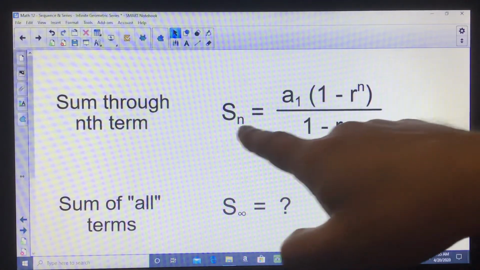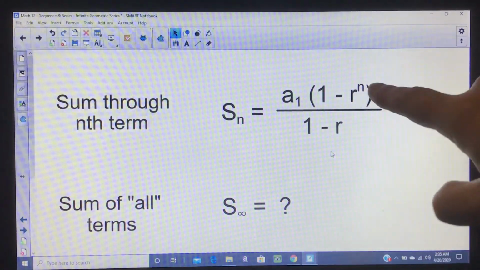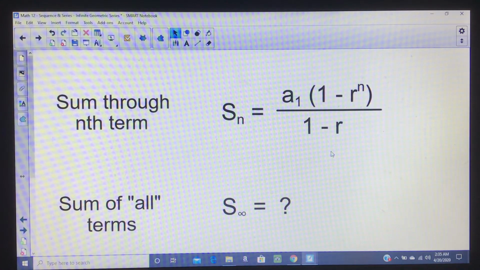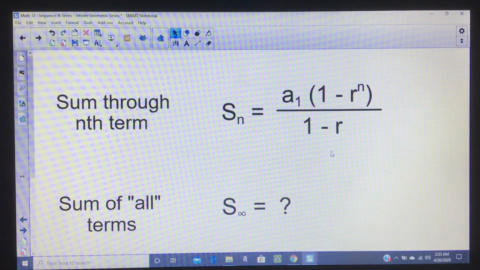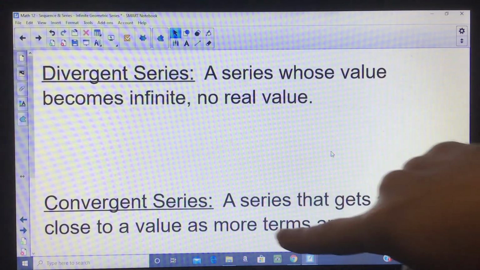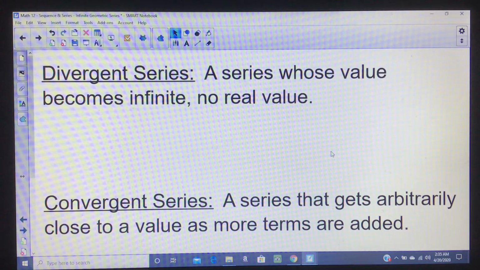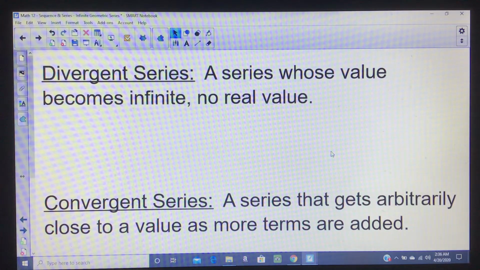You would know that if I want the first 20 terms, I need the first term, the common ratio, and that n value is given to me. Basically, I want a formula for what if I want to add up all the values. Now, if I want to add up all the values, I first need to answer the question: is that a meaningful thing to ask? If it's divergent, then no, there's not going to be any value. But if it's convergent, if it's going to converge onto something, it'd be nice to know how to calculate that.